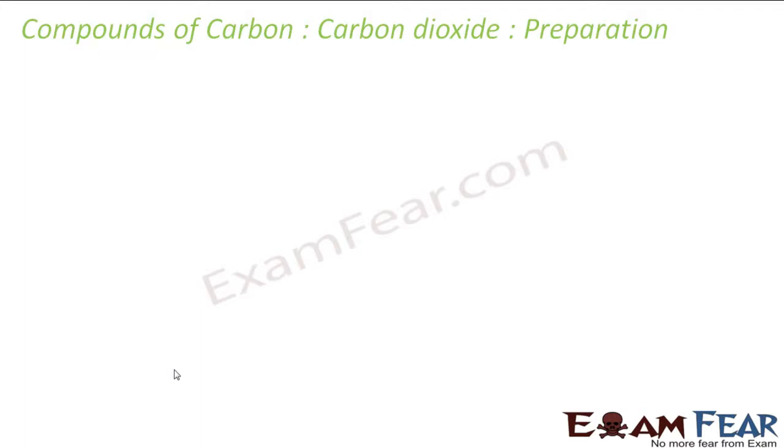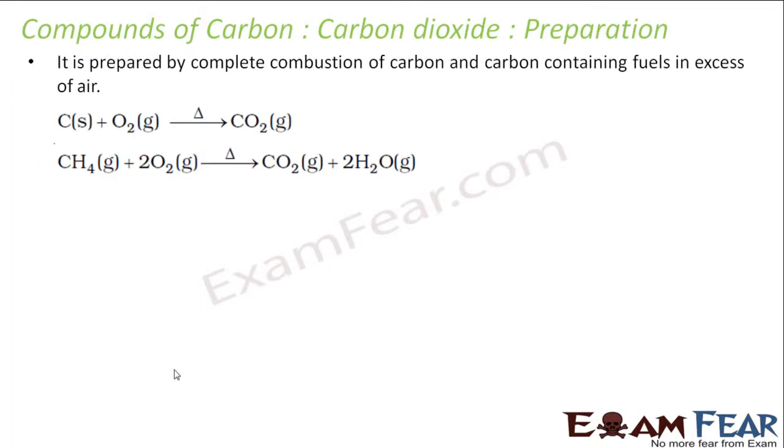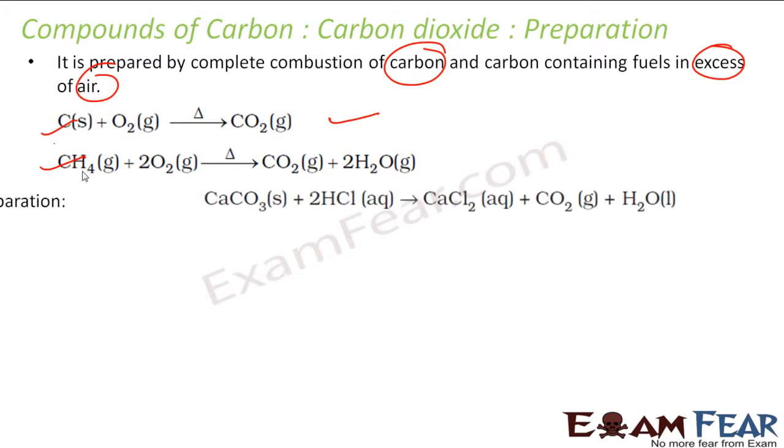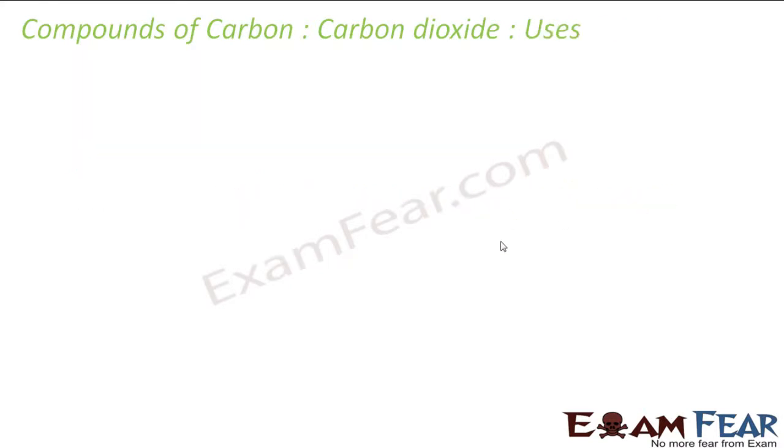Let's talk about the preparation of carbon dioxide, since it is critical. It can easily be prepared by burning carbon with excess oxygen. Please note, it has to be excess. So carbon plus excess air will give you carbon dioxide, or you have methane also. You heat it in excess oxygen, it will give you carbon dioxide. In the lab, you can take calcium carbonate and react it with hydrochloric acid. You will get pure carbon dioxide. But on the commercial scale, it is prepared by heating limestone. This is calcium carbonate. You heat it, you get carbon dioxide.